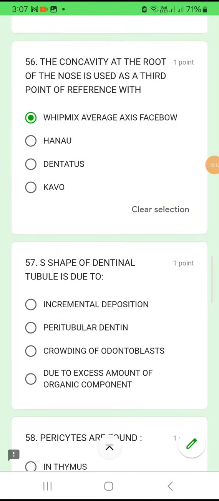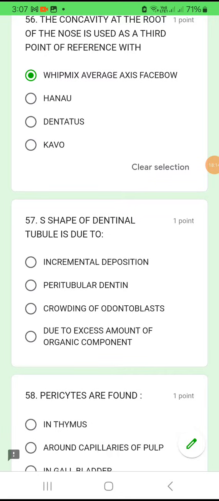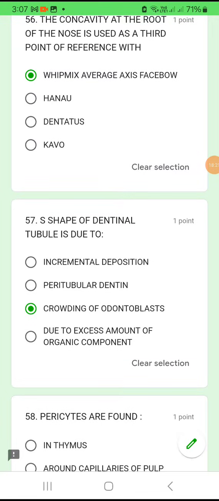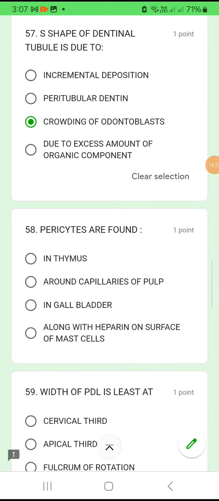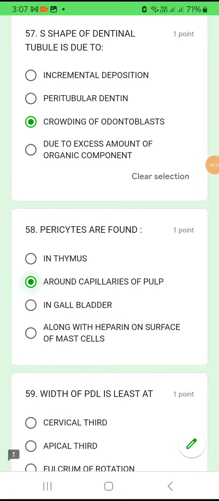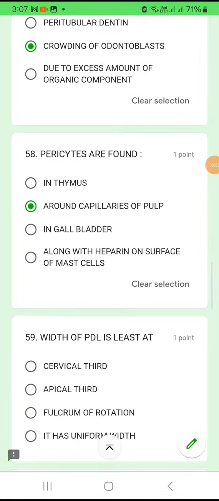Okay, option A. Question 57. S shape of the dentinal tubule is due to what? We have learned in first year in dental anatomy, crowding of odontoblasts will create the S shape. Question number 58. Pericytes are found in pulp. Remember, pericytes are cells which are surrounding the capillaries of the pulp. Okay, so it is mainly seen in the pulp, around capillaries of the pulp.